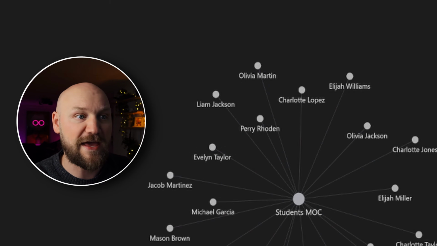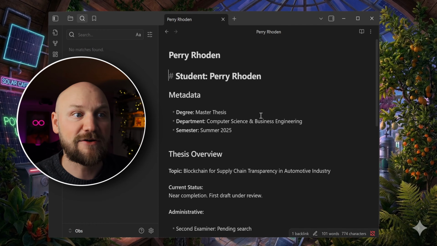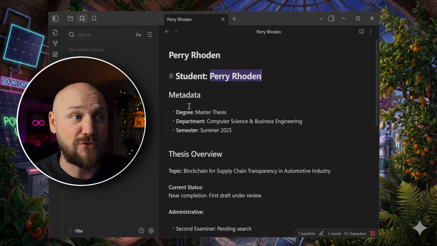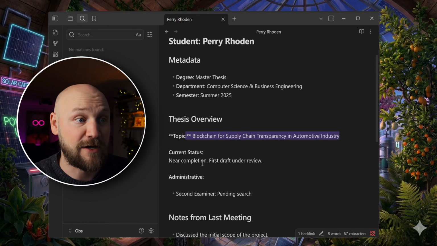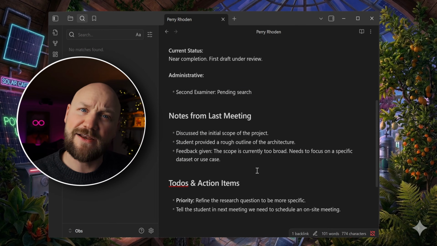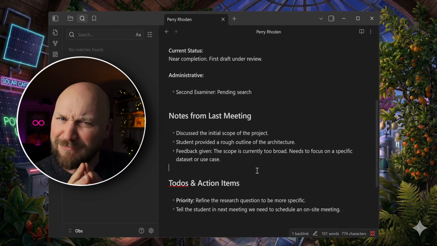For example, we have Perry Roden here. I'm clicking on this and this is now a node giving me some pseudo information about a student named Perry Roden. We have the topic here, we have notes from the last meeting, and this is what I'm usually doing. I have a note for every one of my students and I'm going to use that to prepare for the next meeting. Let's do this automatic.